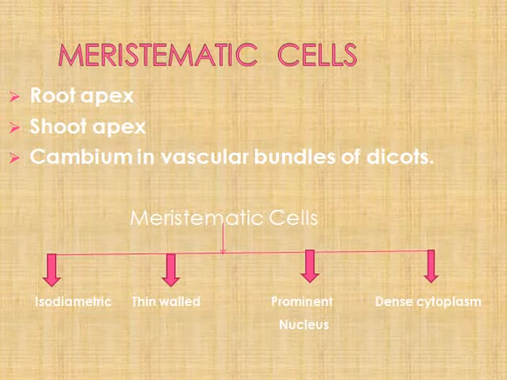So where is it present? It is present in the root apex, shoot apex, cambium in vascular bundles of dicots. Root apex, apex means tip. So at the tip of root, at the tip of shoot, that means stem tip, and cambium is present in between the xylem and phloem of dicots.